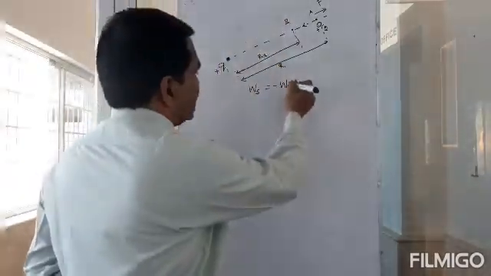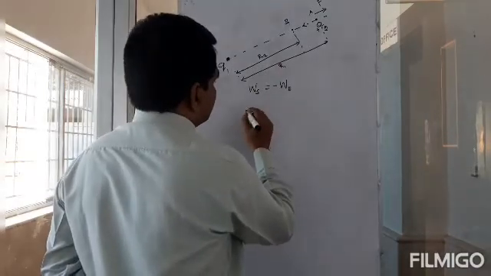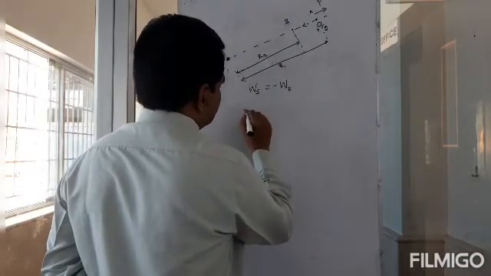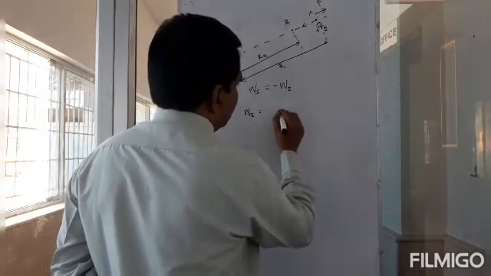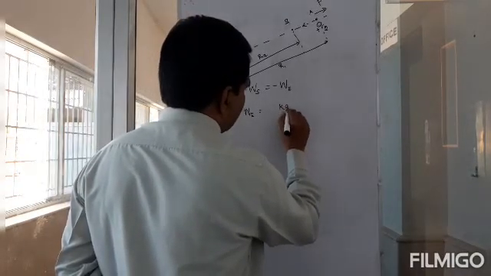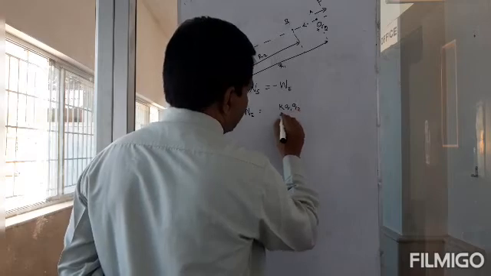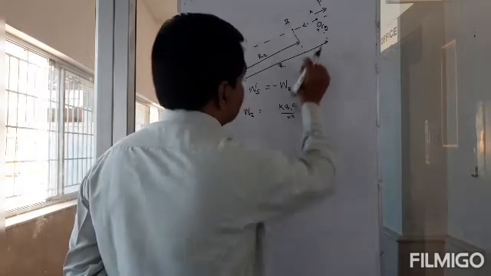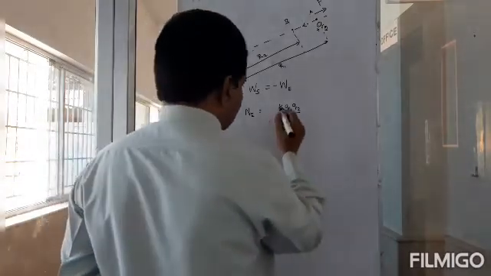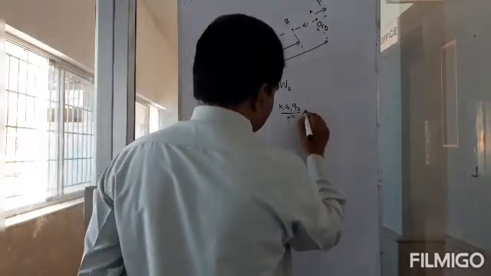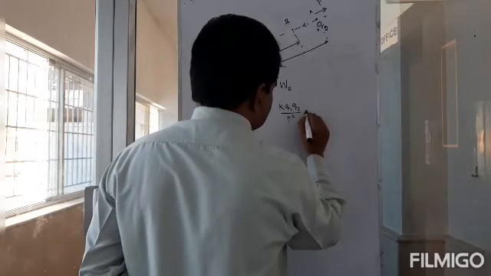Okay, so we'll do it now. What's the work done by the electrostatic force? The work done by this is equal to K Q1 Q2 by R squared times dr.